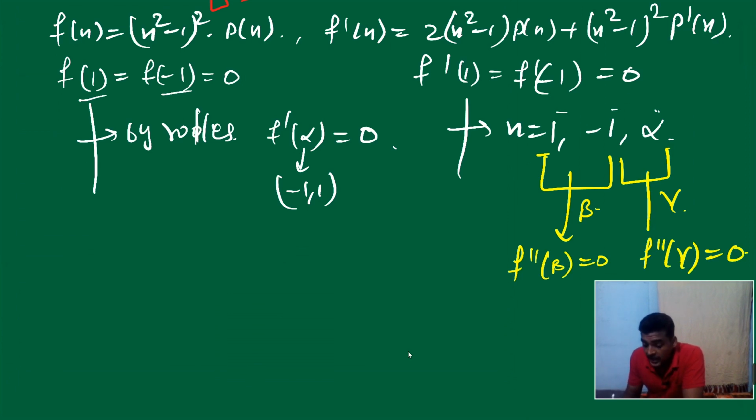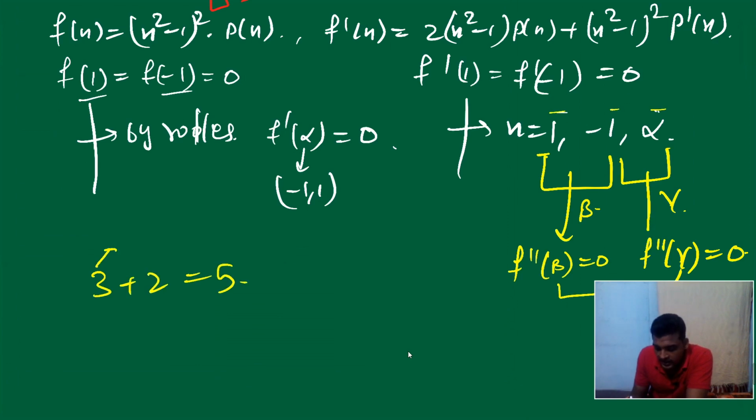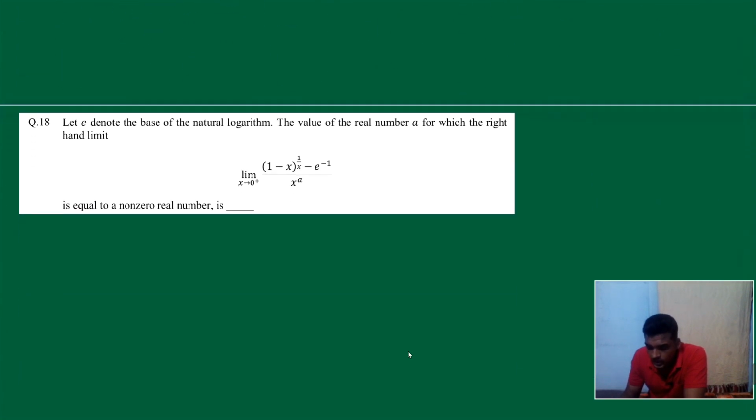So for the double derivative we have 2 roots, beta and gamma, minimum. For the single derivative we have 3 roots: 1, minus 1, alpha. So in total we can say 3 plus 2 is equal to 5. 3 is for f dash x, 2 is for f double dash x. So the minimum number of roots we can have is 5. No problem. Next question. Okay, 18 number.